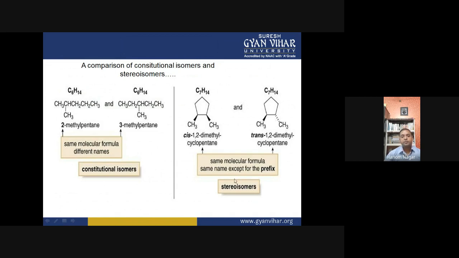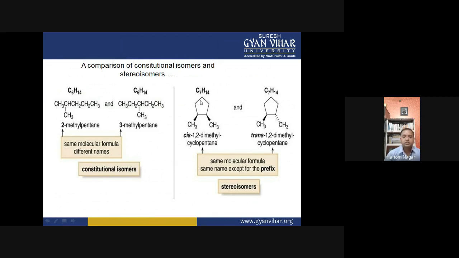And if you talk about the stereoisomers, the position of the groups is also the same, molecular formula the same, and their name except the prefix is also the same. Here the names of the compounds are different, right? But here it is 1,2-dimethyl cyclopentane, and it is also 1,2-dimethyl cyclopentane. But the prefixes cis and trans are different. The cis and trans terms are used on the basis of their orientation in space. Here these are the two groups, and they are oriented on the same side.